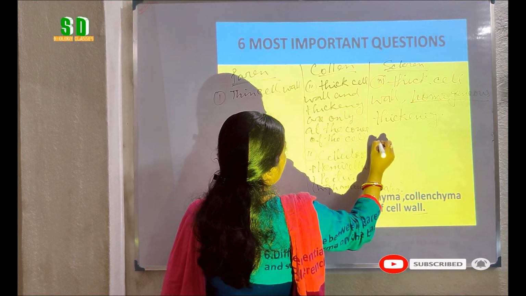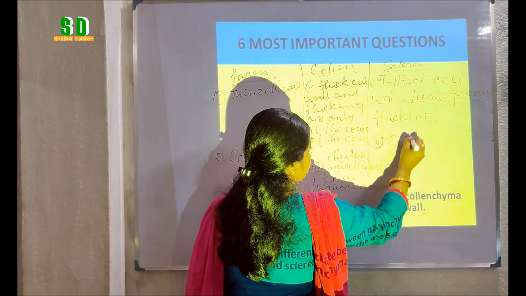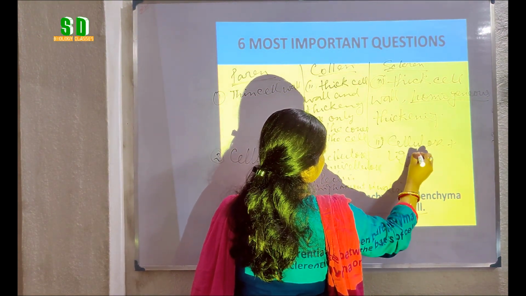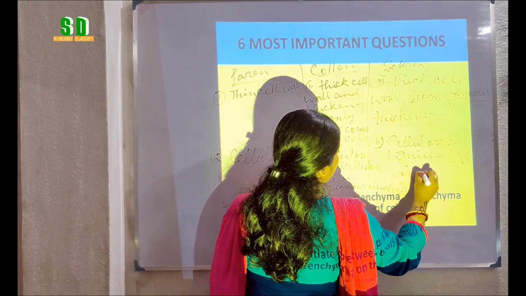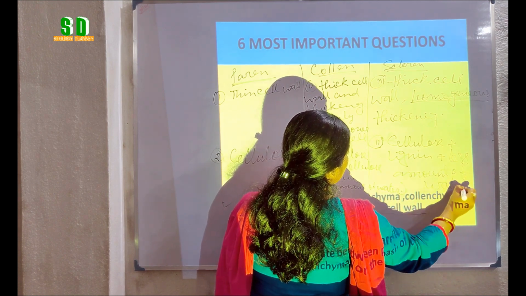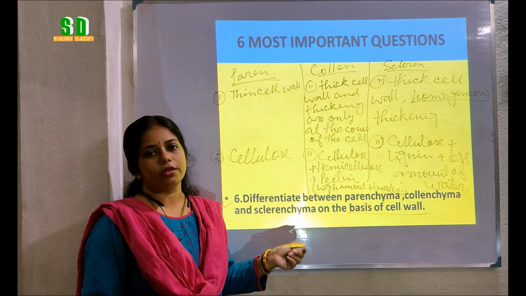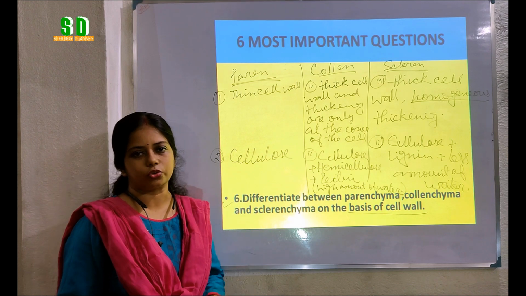Whereas in case of sclerenchymatous tissue, we get cellulose and lignin and also less amount of water. These two are the important differences if we consider the cell wall of parenchyma, collenchyma and sclerenchymatous tissue.